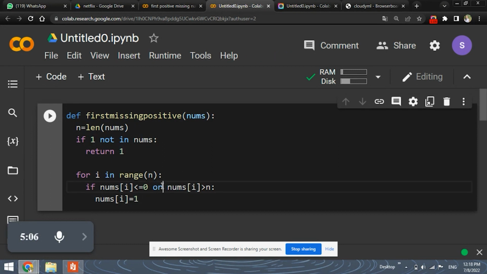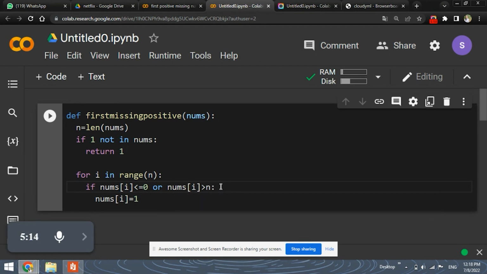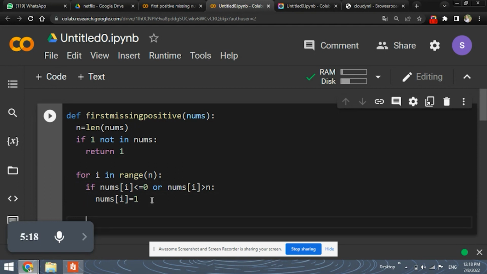Wait, this will be or, not and. Okay, so if the number is smaller than or equal to 0, which means the number is negative, or the number is greater than the length of the list, then it will be replaced with 1. Okay, after completing this for loop, another for loop will be run.